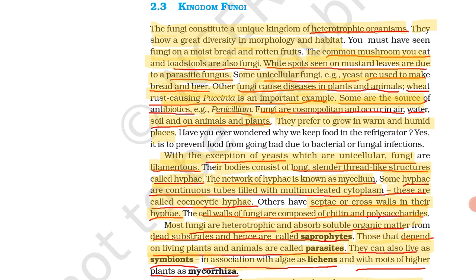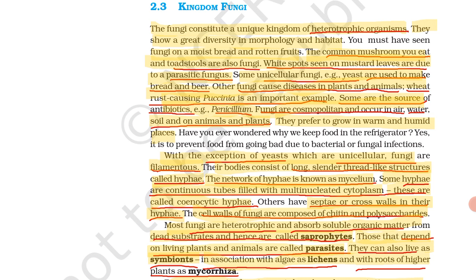Means what? Fungi are heterotrophs. When they depend on dead or decaying organisms, they are called saprophytes. When they depend on living organisms or animals or the intestines of human beings, they are called parasites. They can also live as symbionts. Symbionts means what? In association with algae as lichens and with roots of higher plants as mycorrhiza. Means they form a symbiotic association.